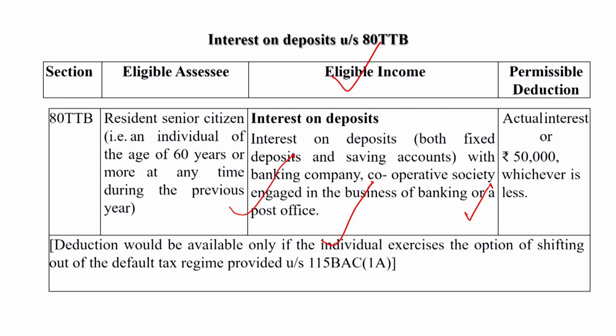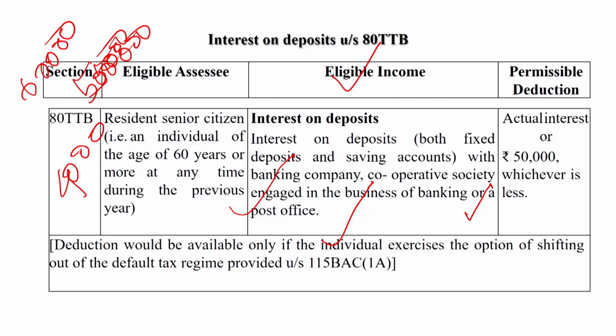Suppose the received amount of interest is 60,000 and the maximum limit is 50,000. So dear students, a maximum of 50,000 is allowable as a deduction. In the second case, suppose the received amount is 40,000 and the maximum limit is 50,000. Then the amount eligible as a deduction under section 80TTB is rupees 40,000.